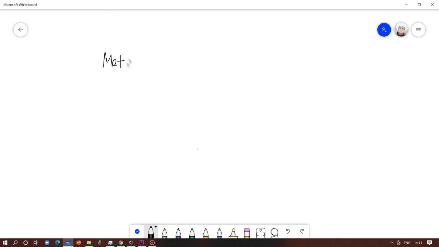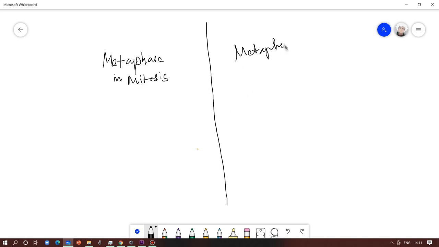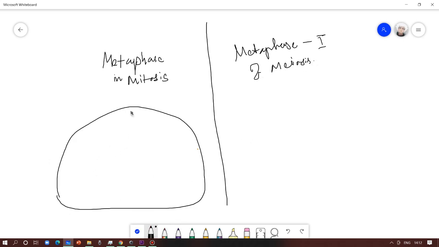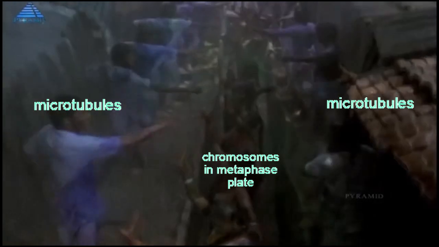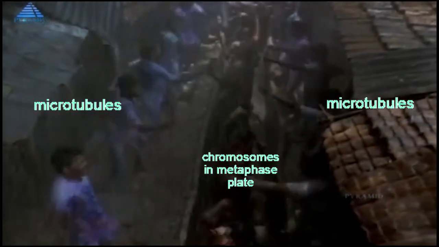So what happened in the metaphase of mitosis? In the metaphase of mitosis, all the chromosomes aligned on the metaphase plate to be pulled towards the poles. They arrived on the metaphase plate in highly condensed form.